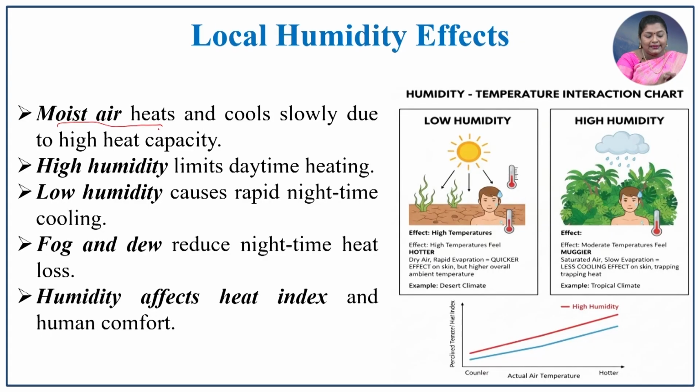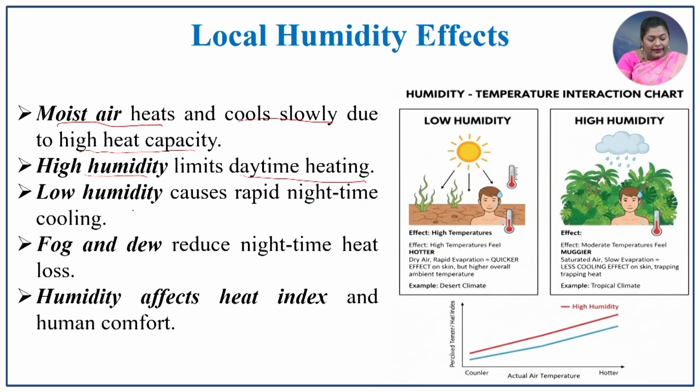Next is the local humidity effect. Humidity mainly determines the local climate. Moist air heats and cools slowly due to its high heat capacity. In a high humidity region, it limits the daytime heating, because all the moisture content restricts the heating process at the earth's surface. Low humidity causes rapid nighttime cooling.